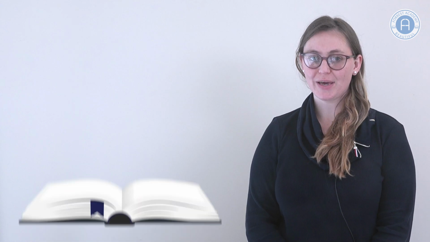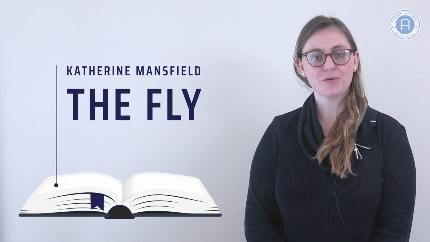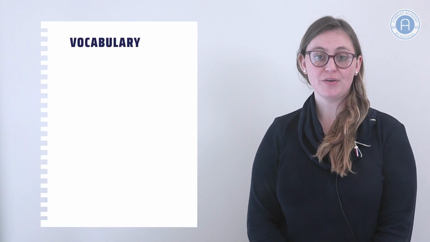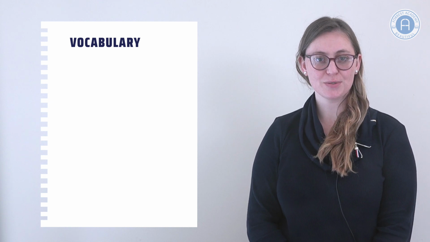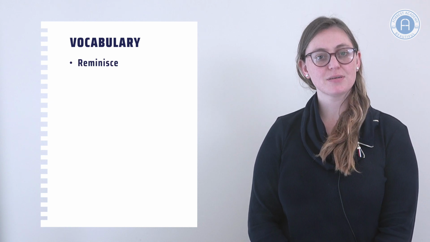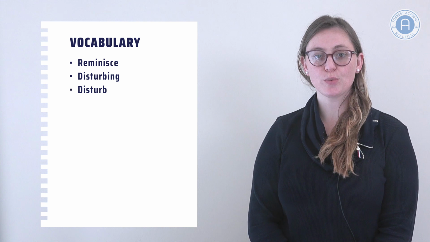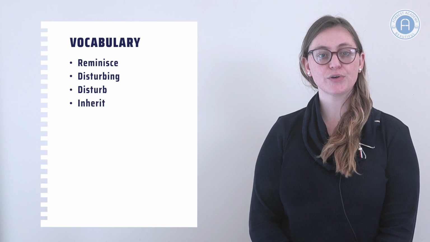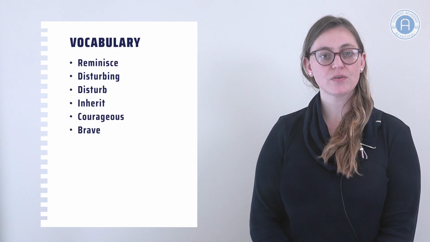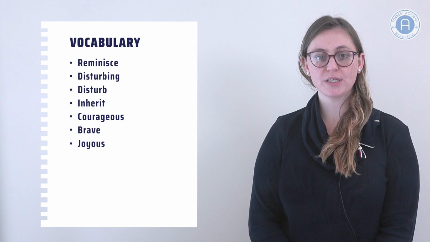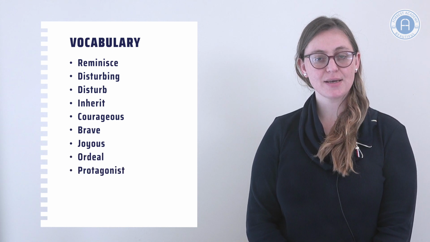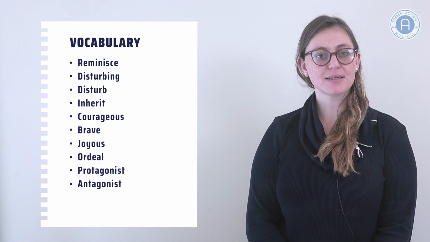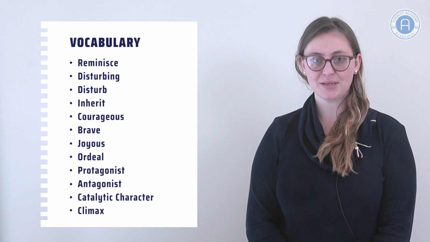We will be completing an English literature lesson today. The short story we will look at is The Fly by Katherine Mansfield. Our vocabulary for this lesson is as follows. Reminisce, disturbing, disturb, inherit, courageous, brave, joyous, ordeal, protagonist, antagonist, catalytic character, and climax.